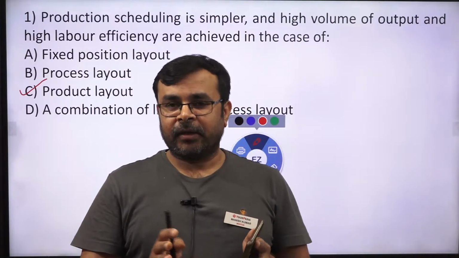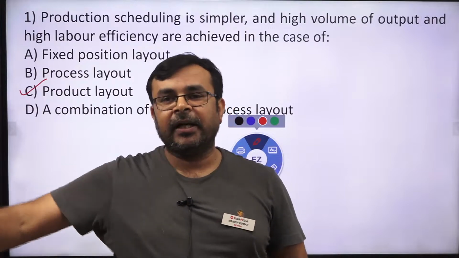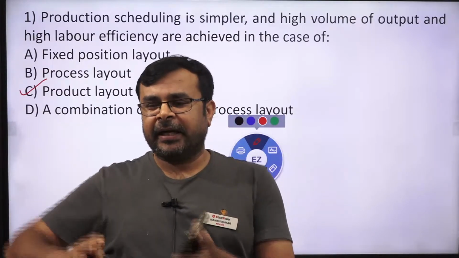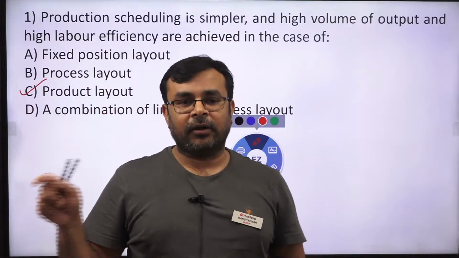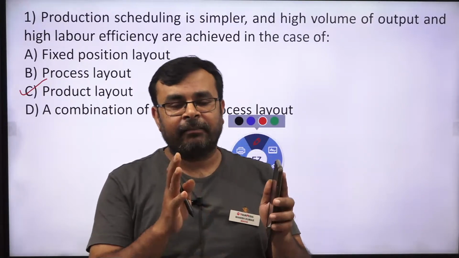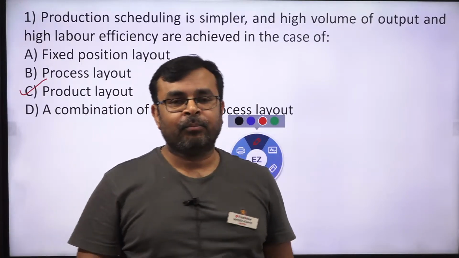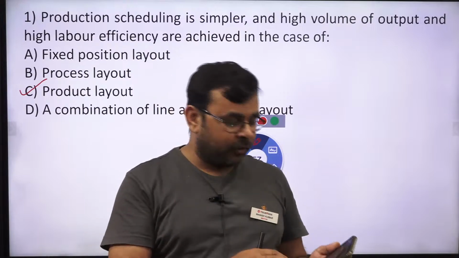After that, suppose you want to make a slot, then obviously at another station we have another machine, like a slotter machine. On that slotter machine we make a keyway, yes or no. So the machines are fixed in a particular location, and a variety of jobs can be performed on those machines.